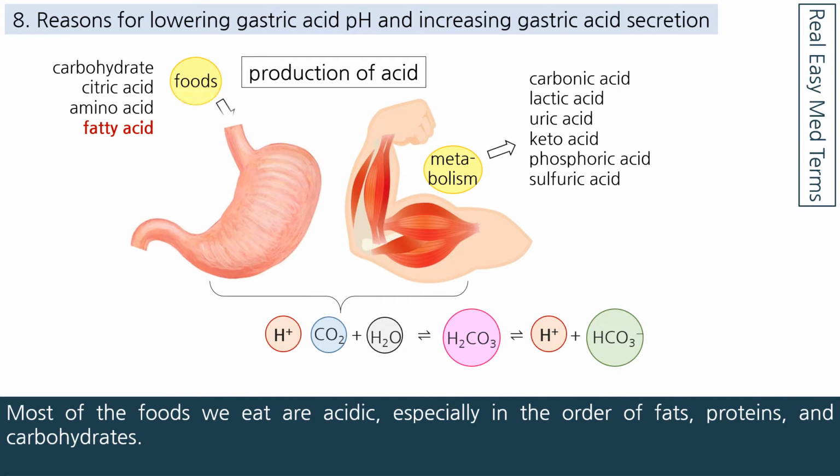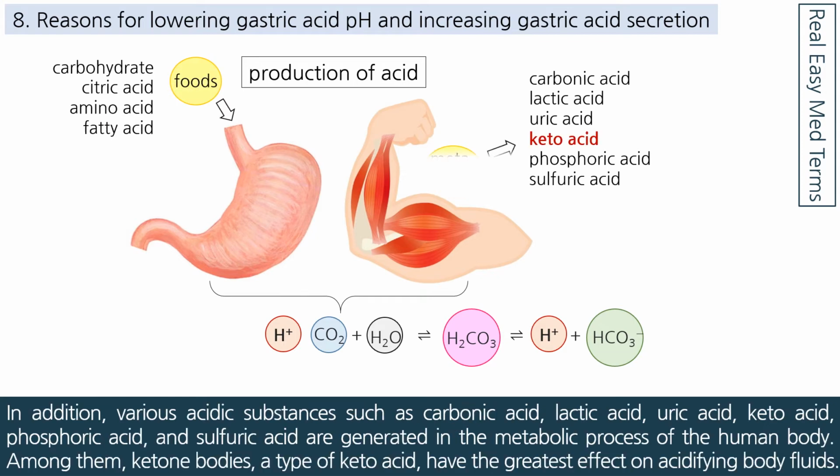Most of the foods we eat are acidic, especially in the order of fats, proteins, and carbohydrates. In addition, various acidic substances such as carbonic acid, lactic acid, uric acid, keto acid, phosphoric acid, and sulfuric acid are generated in the metabolic process of the human body. Among them, ketone bodies, a type of keto acid, have the greatest effect on acidifying body fluids.